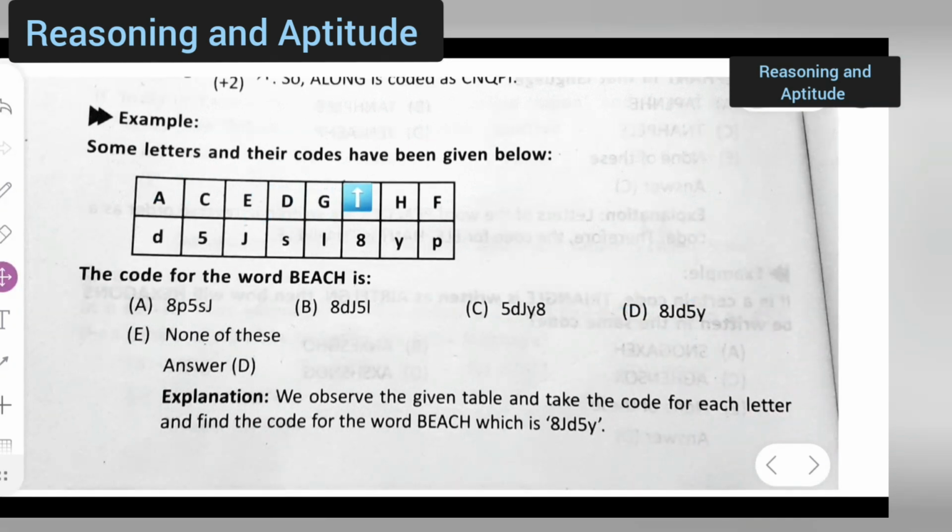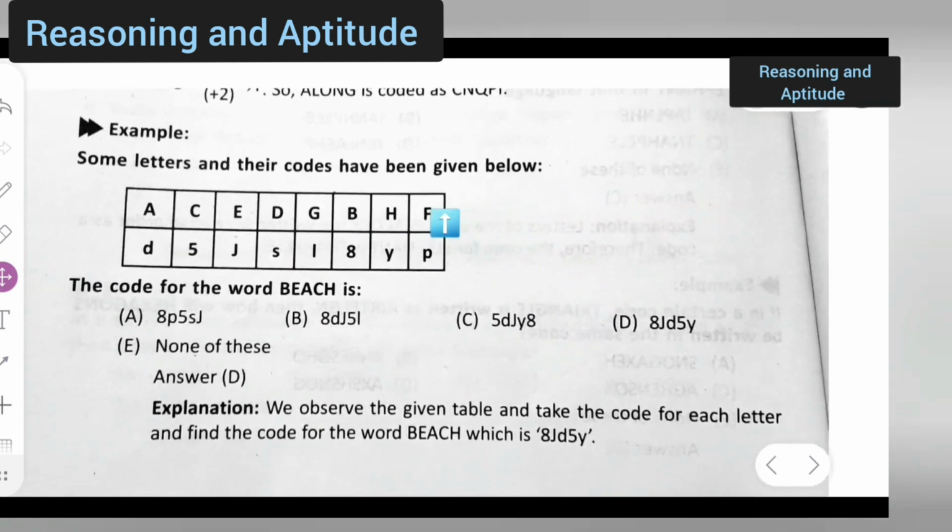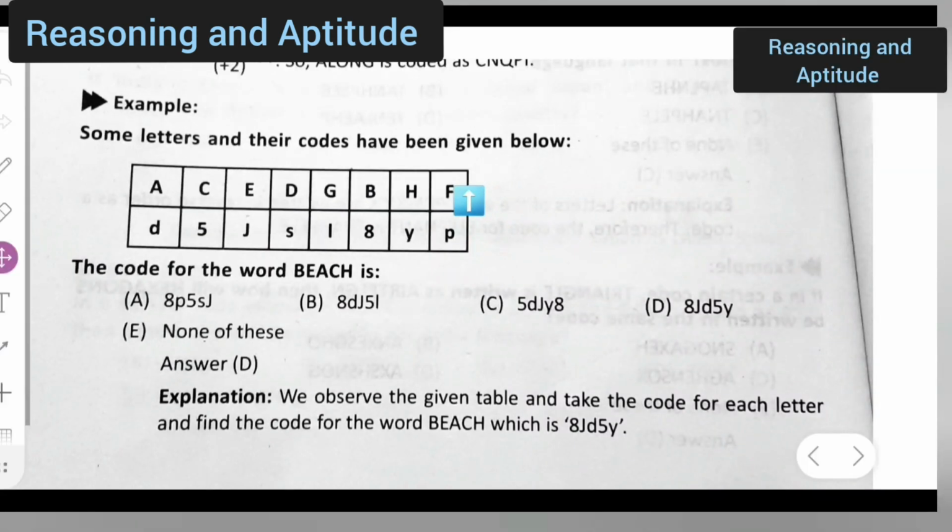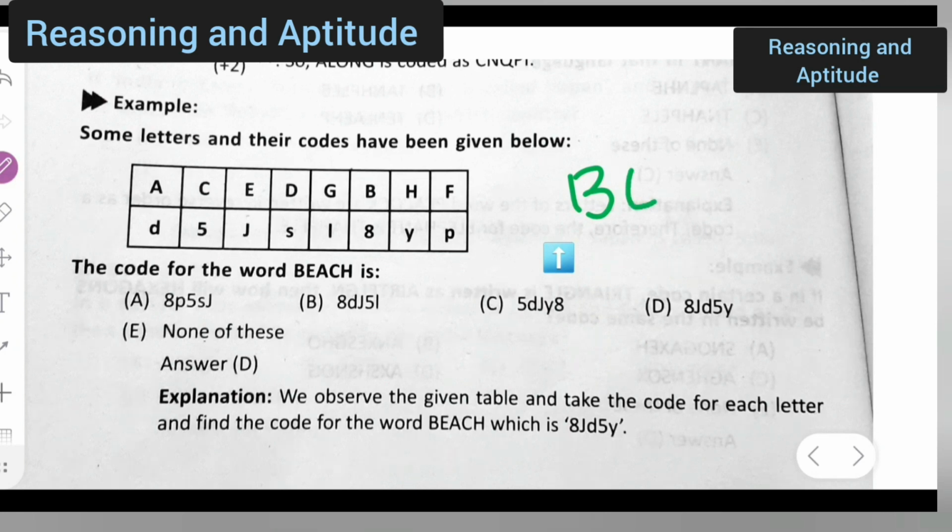The next example is this. Some letters and their codes have been given below, okay? Here the letters are given along with the codes, okay? So the code for beach is what? You can see here. Directly, let me write it down, B-E-A-C-H.